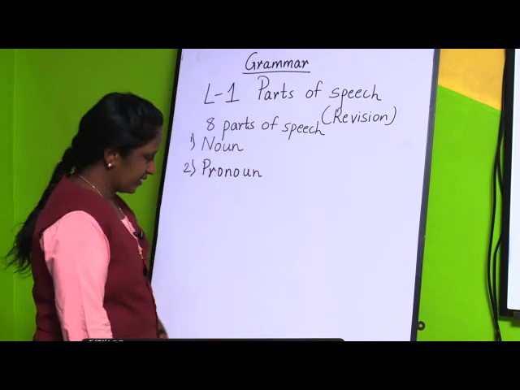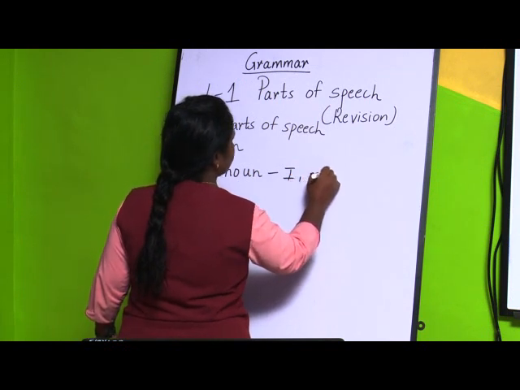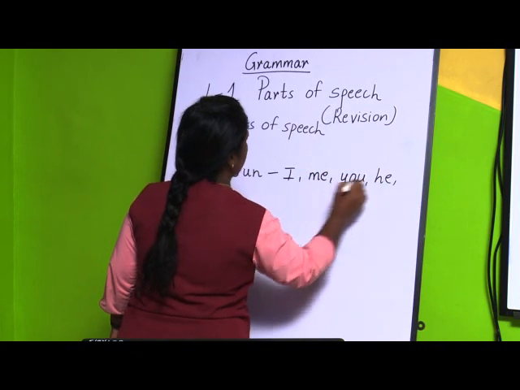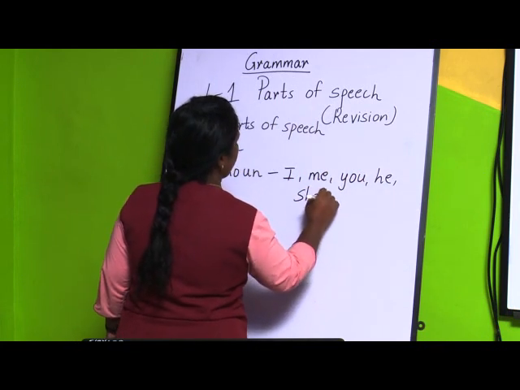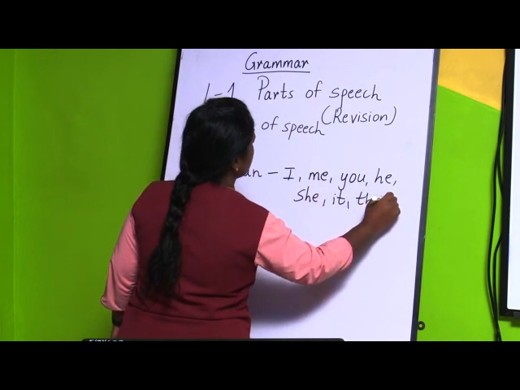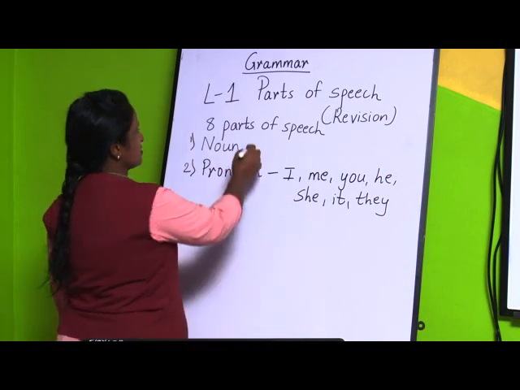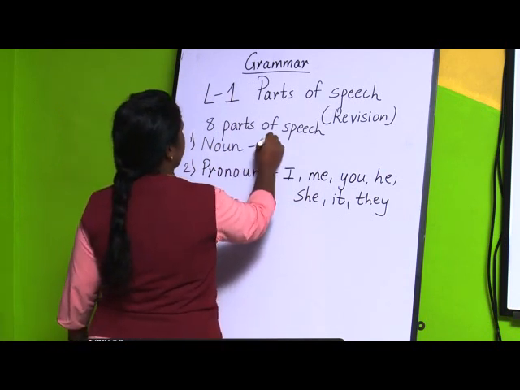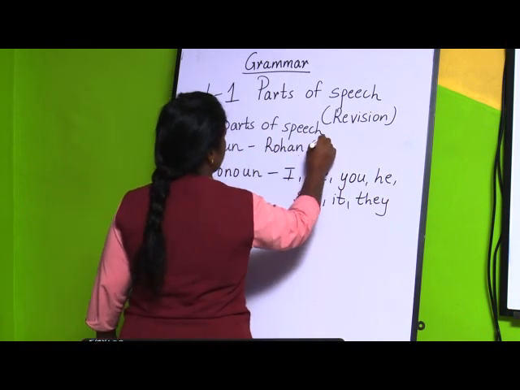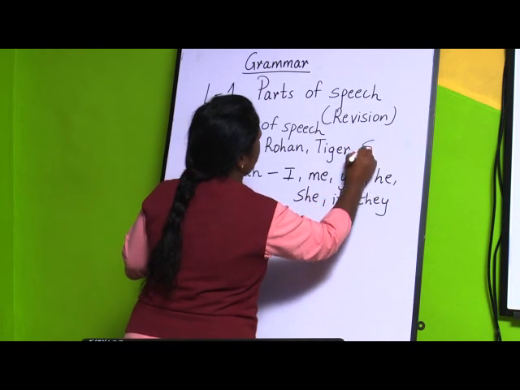For example, we can say I, me, you, he, she, it, they, these all are the pronouns. These words are used instead of a noun. For example, we can say Rohan or Tiger or Solapur.